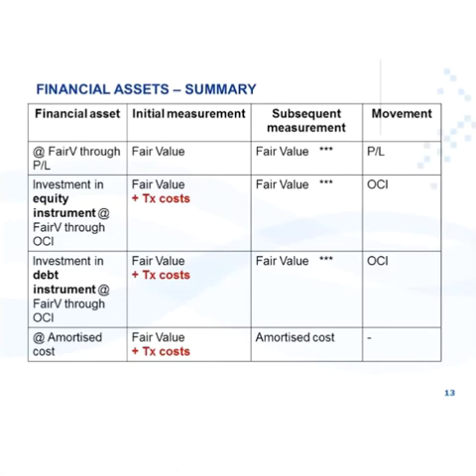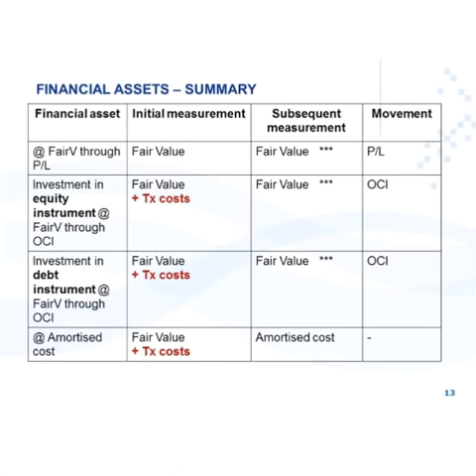So in summary, for my financial assets, the classification is crucial as classification determines measurement. We have our 4 financial assets: at fair value through profit or loss, investment in equity instrument at fair value through OCI, investment in debt instrument at fair value through OCI, and at amortized cost. That is your 4 financial asset categories.